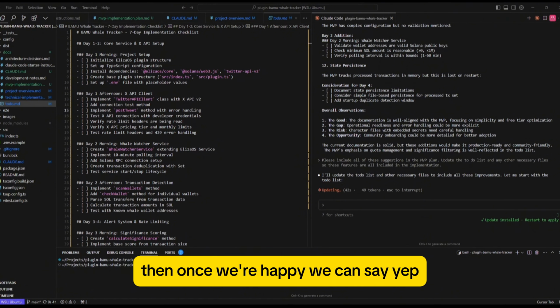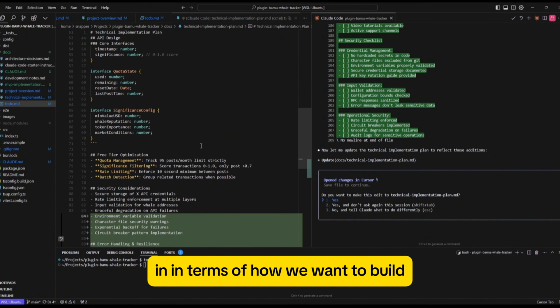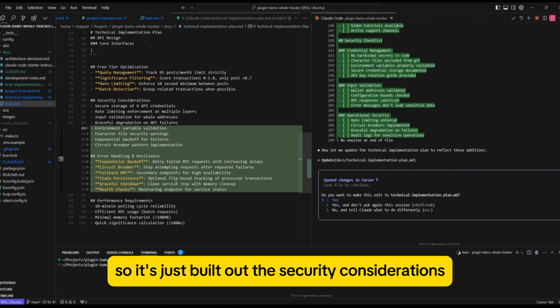Now it has updated the technical implementation plan. So again, this is the overall implementation plan. It's actually just a high level overview of exactly what we're doing. So there's no specifics in terms of additional future features in terms of how we want to build. It's just a high level overview. So it's just built out the security considerations and the error handling, which are good additions.